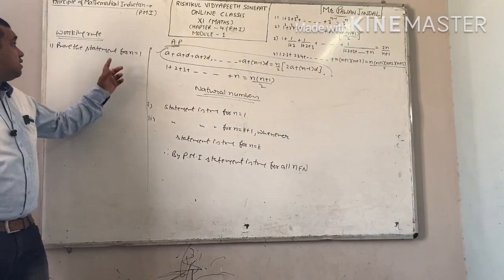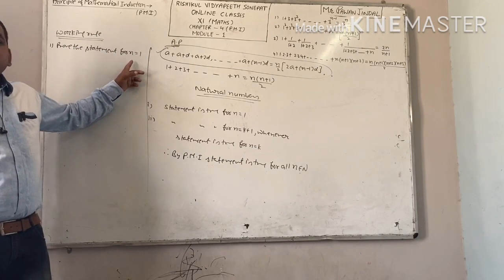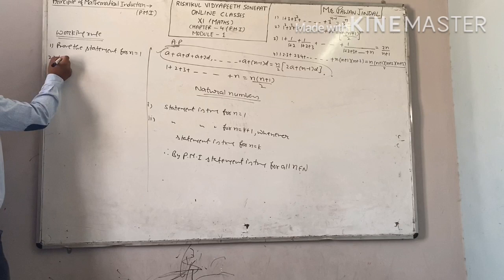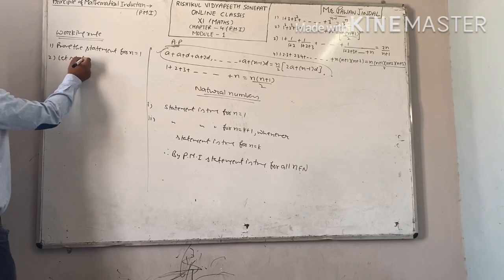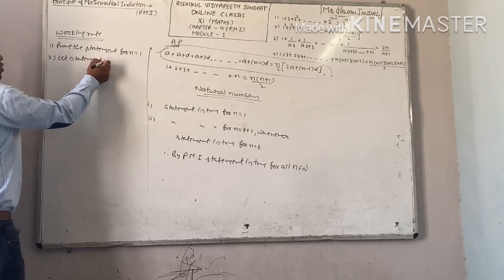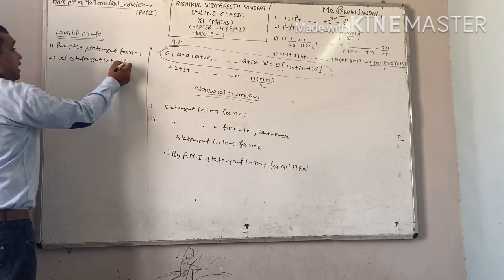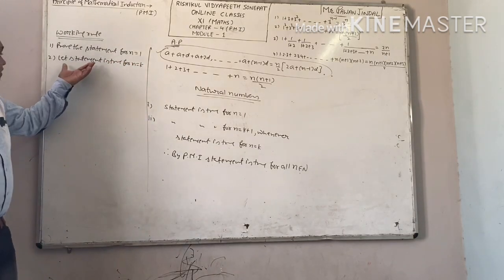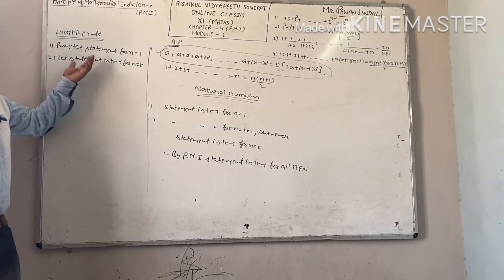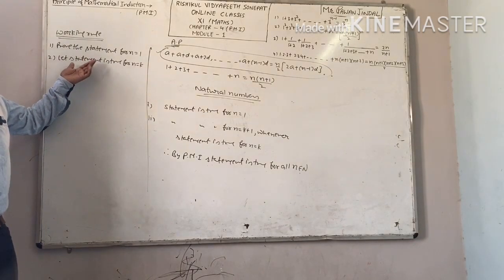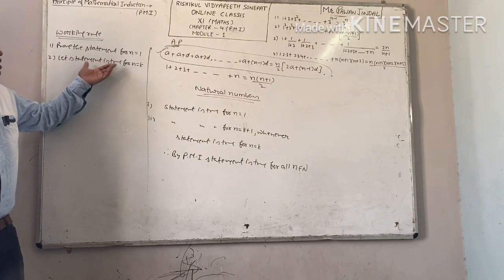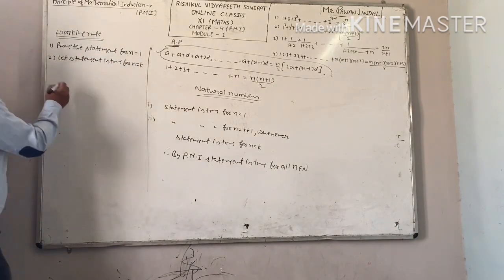Means if you are taking number of terms equal to 1, prove for that. Second, let the statement be true for n equal to k. Means if you are taking number of terms equal to k, we are considering that statement is true. We are not going to prove this step. We are considering that our statement is true for n equal to k.